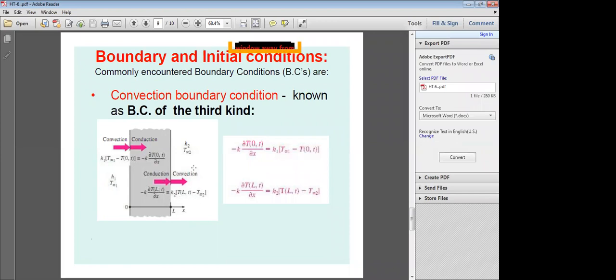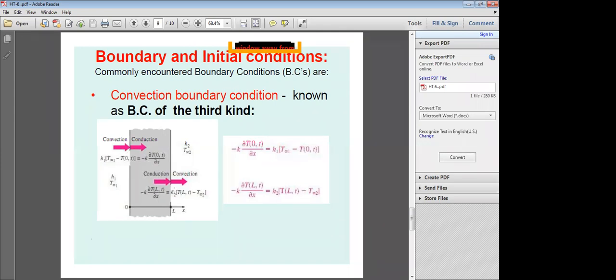This type of boundary condition is known as the convection boundary condition, or the boundary condition of the third kind. So, conduction heat transfer equals convection heat transfer. Here again, minus k dT/dx at x equal to 0 at given time t is equal to h1 times (T free stream minus temperature at x equal to 0 at given time t). This is the left side boundary condition.